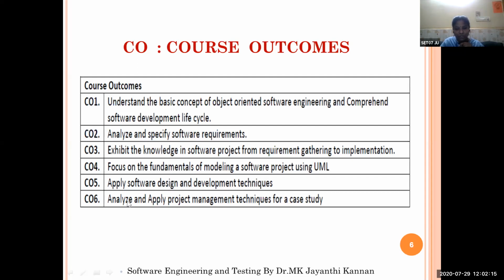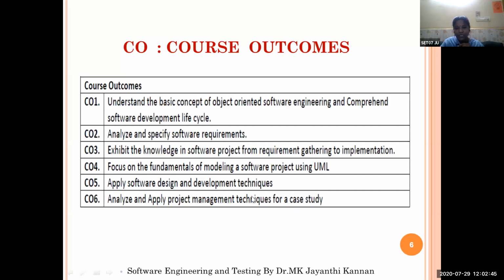You will be able to design the software as well as identify the appropriate implementation method for the particular project. The sixth course outcome is analyze and apply project management techniques for any given case study. Any problem given to you, you can analyze it and apply project management techniques to that problem. For example, for the given scenario, you are asked to analyze the various components, classes and objects of the given problem and design a web page.